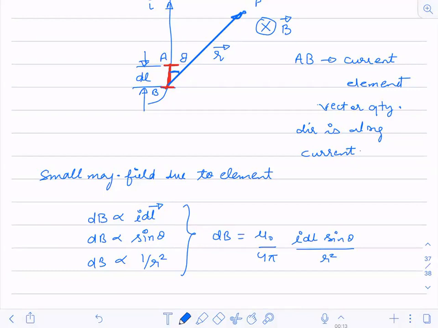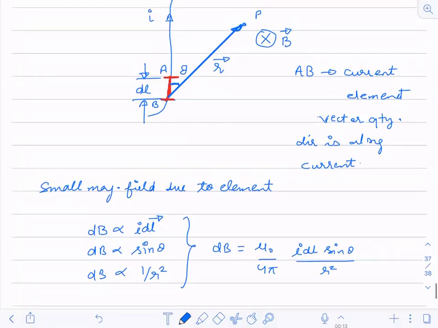Is it clear to everyone? So this is the magnetic field at point P due to the small element. Now for the complete wire, what we will do? We will integrate this dB with respect to length. This is the important equation, I'm calling it equation number 1, and this is our main equation.